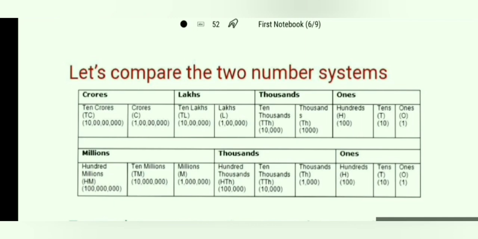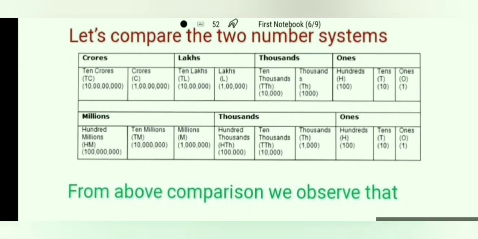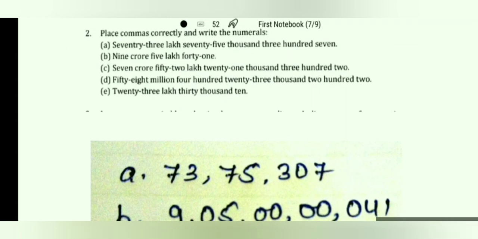Now we can compare the two number systems, Indian and international. See the comparison of the two number systems: ones, thousand, lakhs, crore, and in international, ones, thousands, million. See, here we will read 73 lakh 75,307.